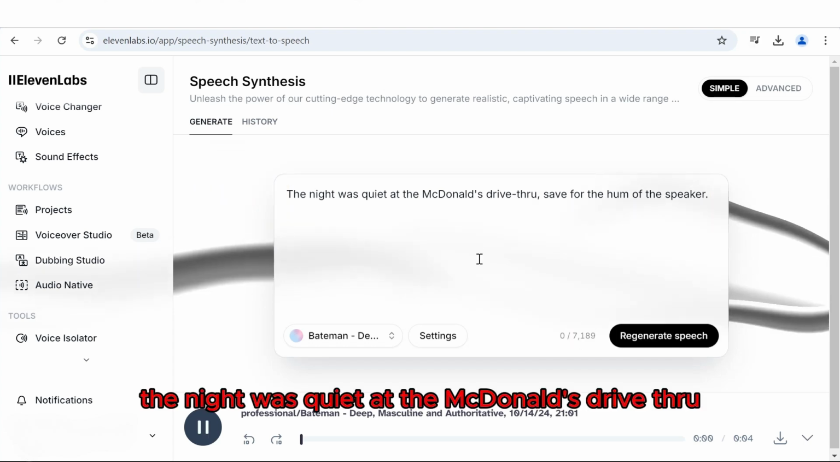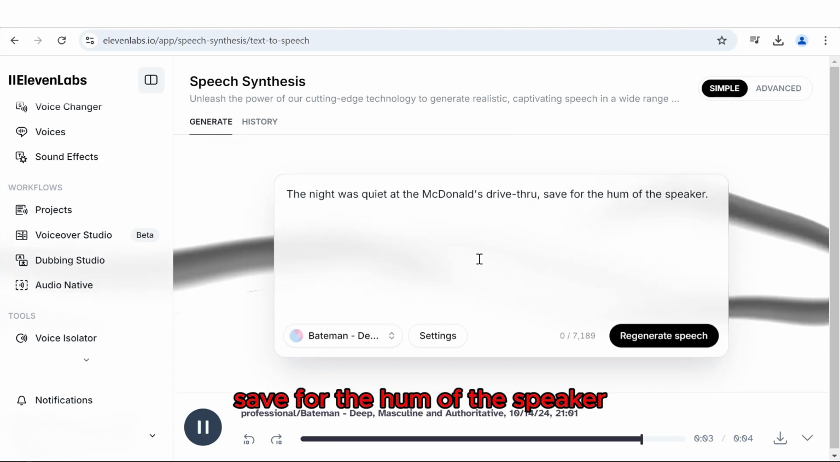The night was quiet at the McDonald's drive-thru, save for the hum of the speaker.